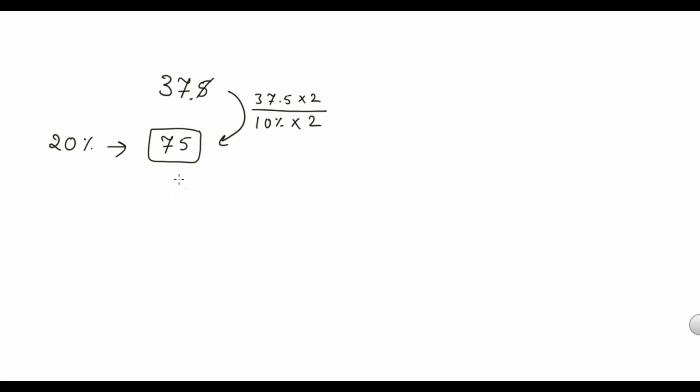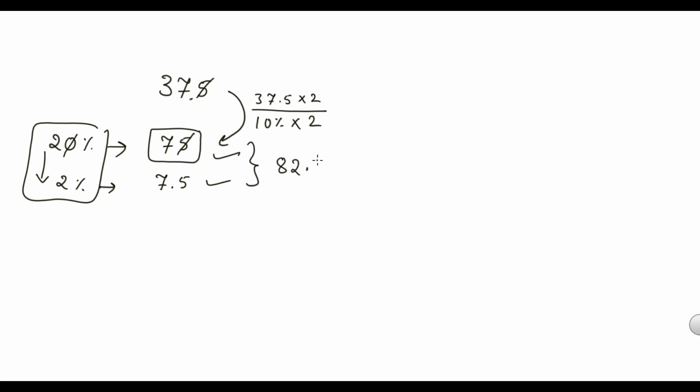375. If 20% is 75, then what is 2%? See, 20 to 2, 10. So same thing here, one decimal. Last digit is 5, but if the last digit is 0 we cancel it. If the last digit is non-zero, then we take the decimal, 7.5. 20% is 75, 2% is 7.5. What is the total of 20 plus 2? 22%. Right, that is 75 plus 7.5, 82.5.